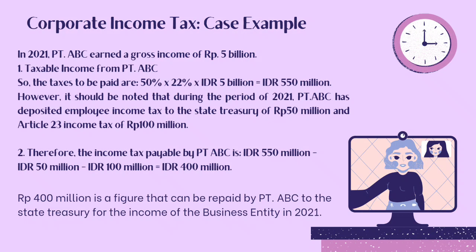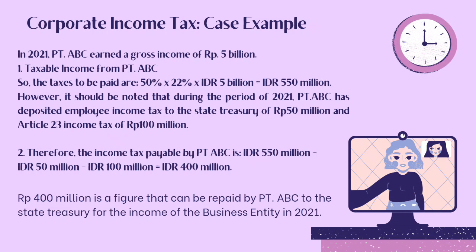Here is a case example of corporate income tax. In 2021, PT ABC earned a gross income of 5 billion. Before we know the taxes that must be paid by PT ABC, we must first know its taxable income. So the taxes to be paid are 50% times 22% times 5 billion, and we get 550 million. However, it should be noted that during 2021, PT ABC has deposited employee income tax to the state treasury of 50 million and Article 23 income tax of 100 million.